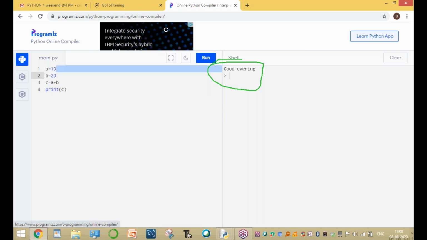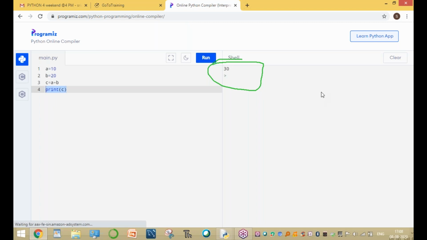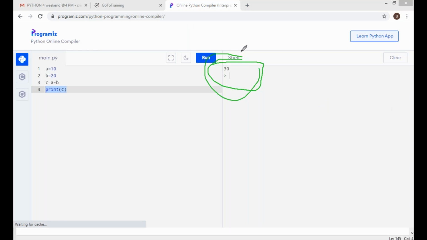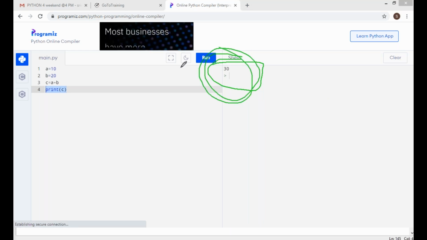The A value is 10 and the B value is 20. C equal to A plus B. Print of C. Run the program. Direct running. Here the output is 30. This is called an online editor. Open the online editor, write the program and execute the program without any installation.